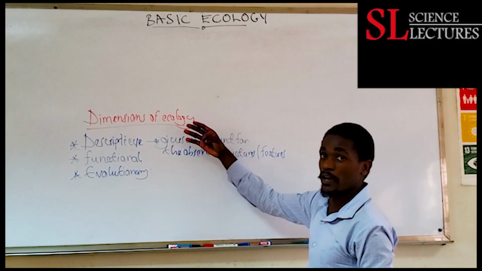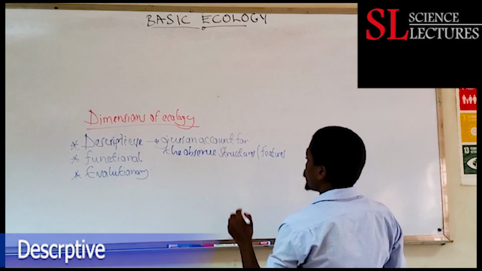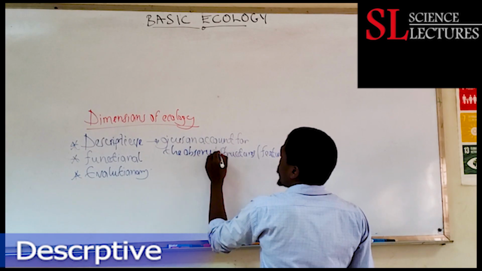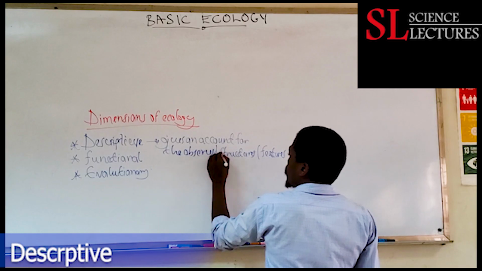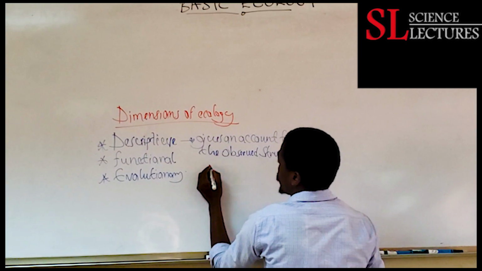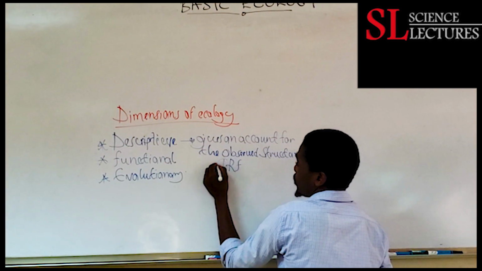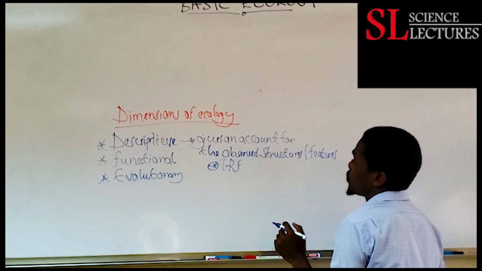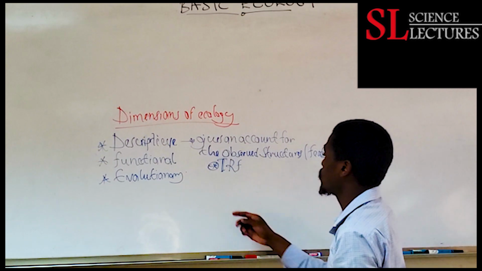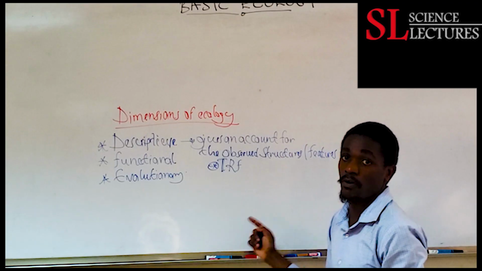So, a descriptive dimension of ecology gives an account of the observed structures or features, they may be of an organism, of an ecosystem. For example, here we can give an example of tropical rainforests, can abbreviate them as TRF. They can be an example under the descriptive. So if you describe the components, the structure, or you give an account of the structure of the tropical rainforest, that is descriptive dimension of ecology.